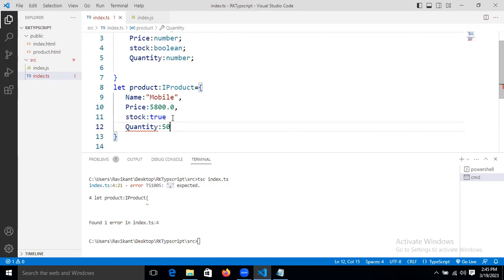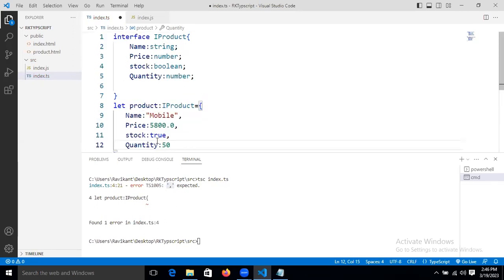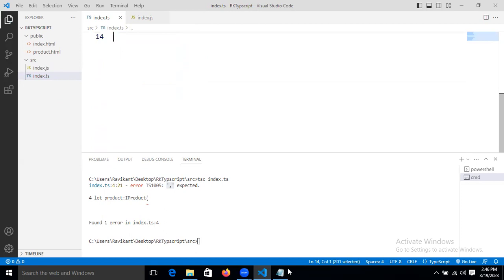Oh, sorry. Is a comma required on the 11th line? Yes. Colon 50. Nice. Right, now here you need to give the quantity property also, guys. This is the rule we need to follow to design the contract. This is the rule to follow to design the contract now, guys. So let's take this example, copy this one and paste it here.